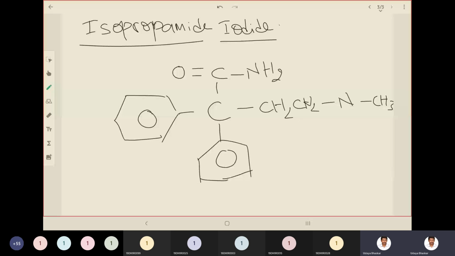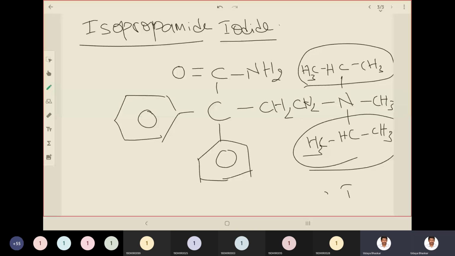And here also another isopropyl group. This is an isopropyl group, this is an isopropyl group, and this is the methyl group. The whole structure is the salt of iodide, I minus. So there is a positive charge on the nitrogen.